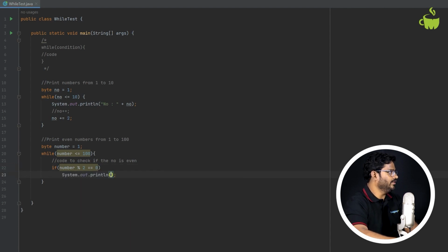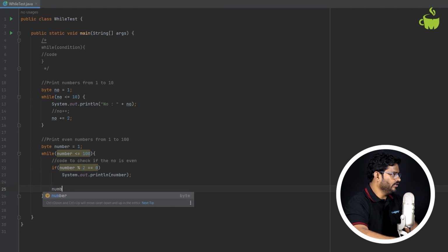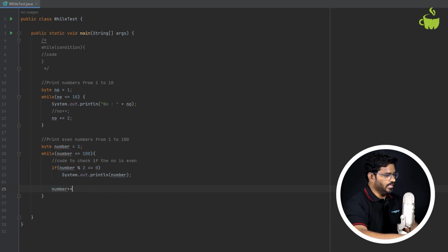So what I do, I will just print the number. This is the even number, right? Else I don't need to print it. So that's why I'm not using any curly braces here, right? So only this is printed if the condition is true. Otherwise, I just go to the next number. To go to the next number, I need to increment, number plus plus.